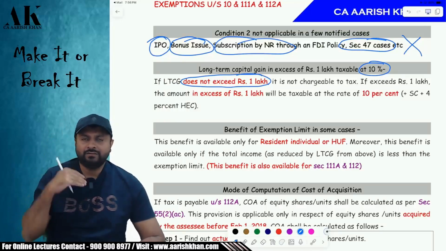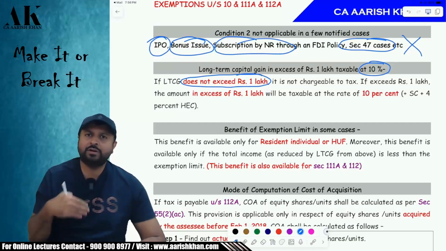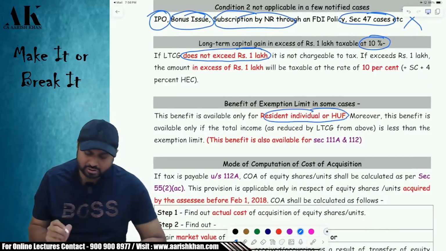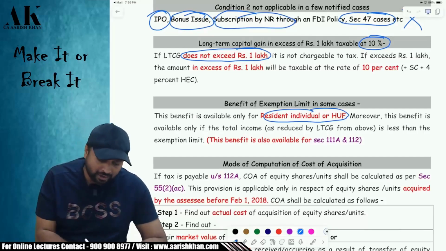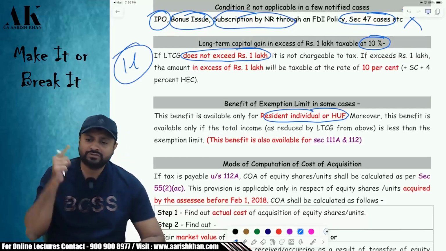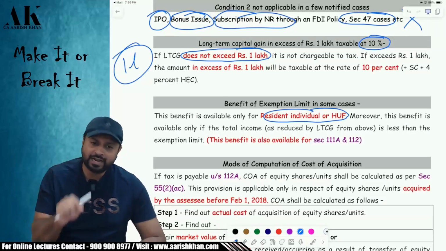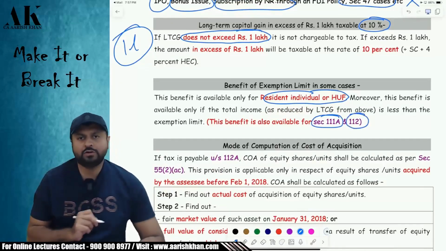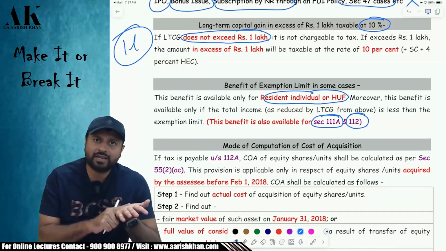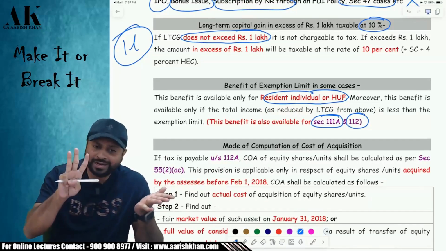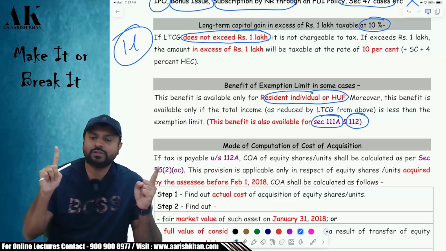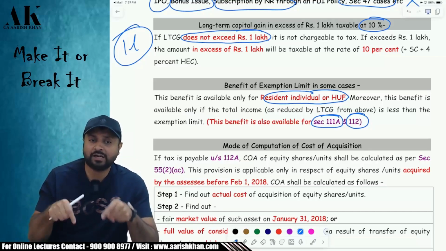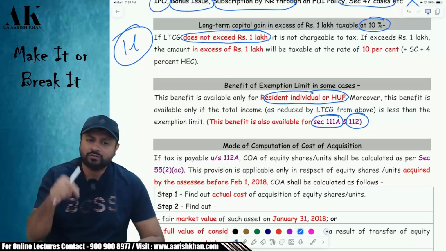Sir, apart from that, will I also get the benefit of the basic exemption limit of 2.5 lakh and 3 lakhs also? Yes. Resident individuals and HUF will also get the benefit of the basic exemption limit along with this 1 lakh rupees. Okay. That is also available for 111A and 112 also. In all the 3 sections, whether it is 111A, 112 or 112A, resident individuals and HUF will get the basic exemption limit also from the special incomes. Okay. These are special incomes, but you can take the basic exemption limit also from these special incomes.